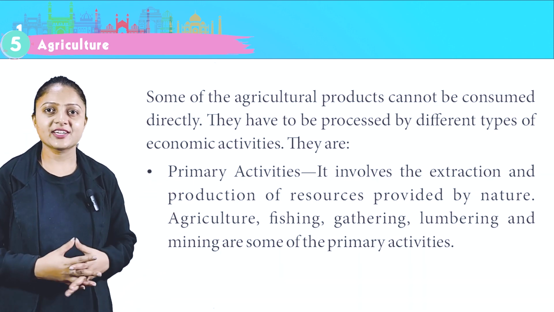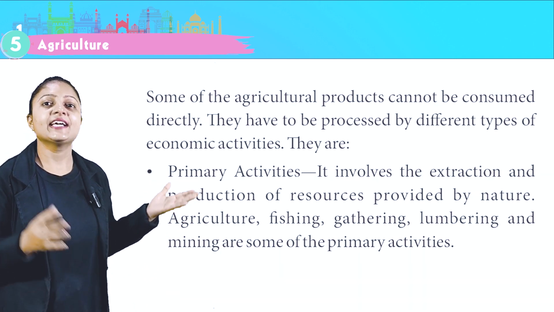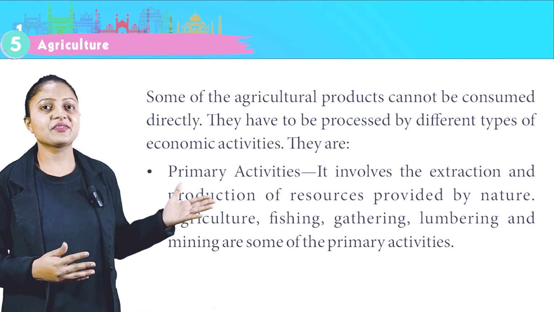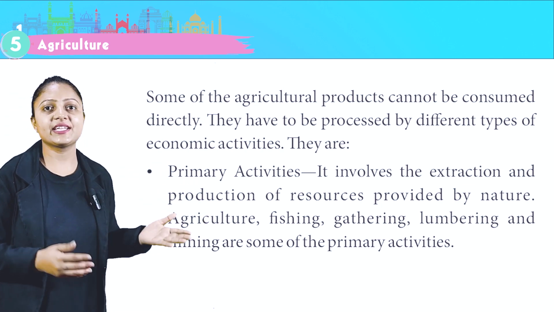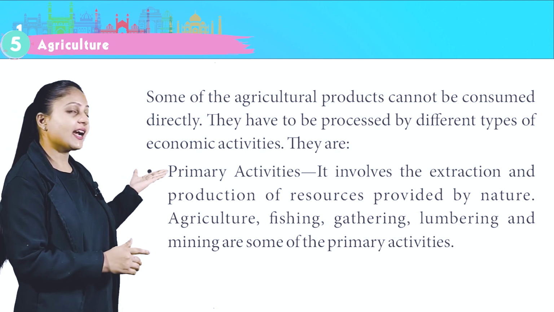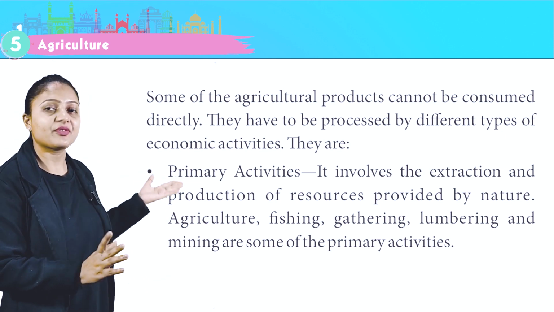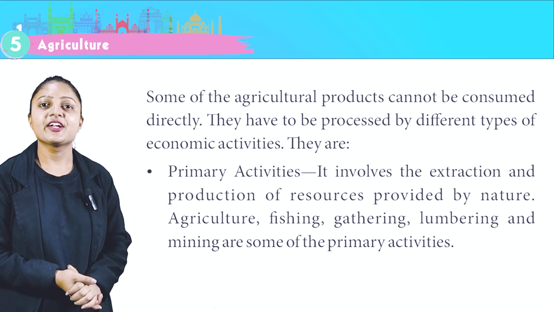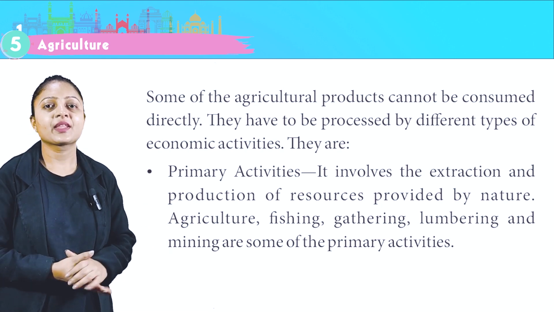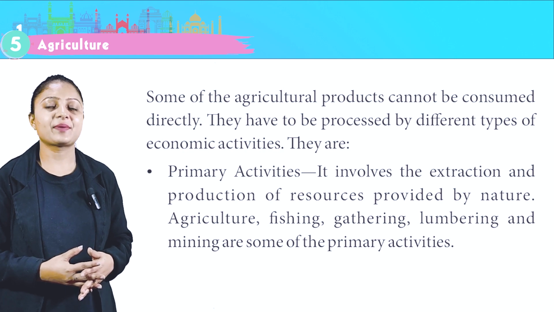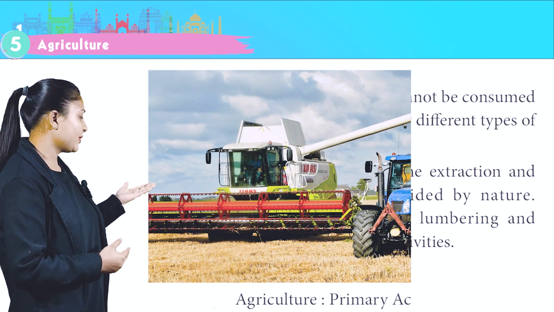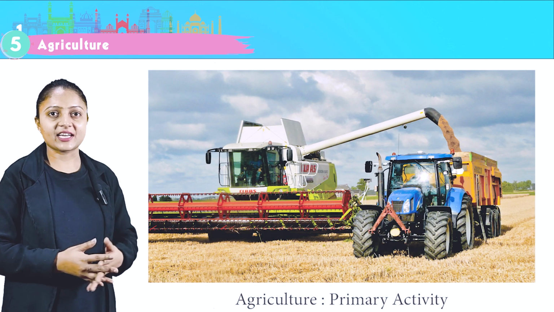Some agricultural products cannot be consumed directly. They have to be processed by different types of economic activities. Primary activities involve the extraction and production of resources provided by nature. Agriculture, fishing, gathering, lumbering and mining are some of the primary activities. This is the image of agriculture, a primary activity.